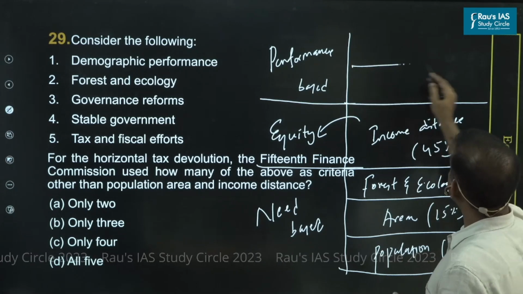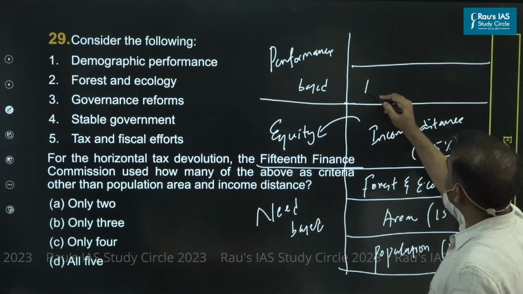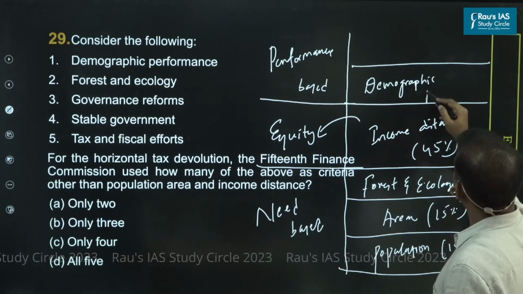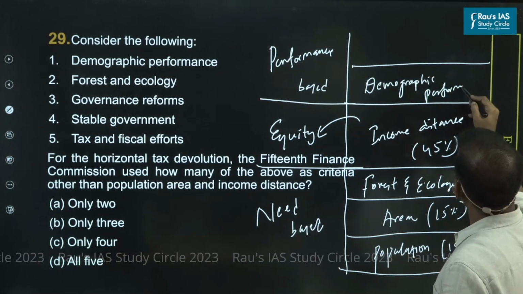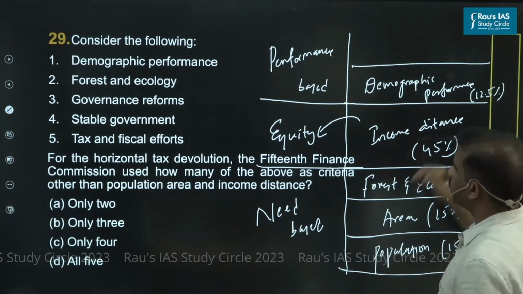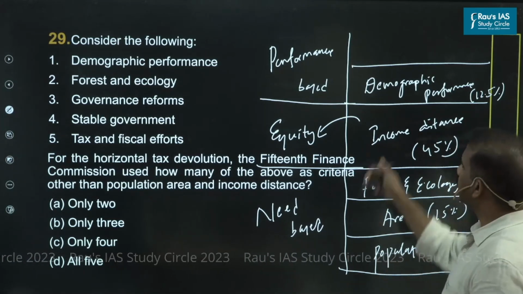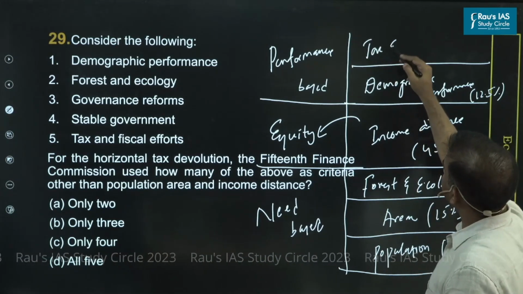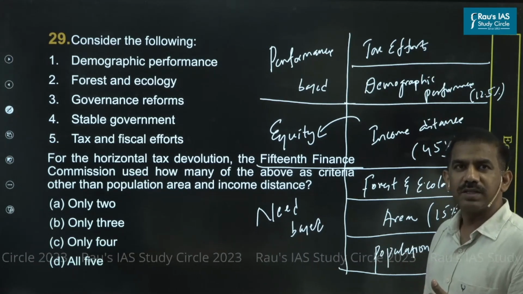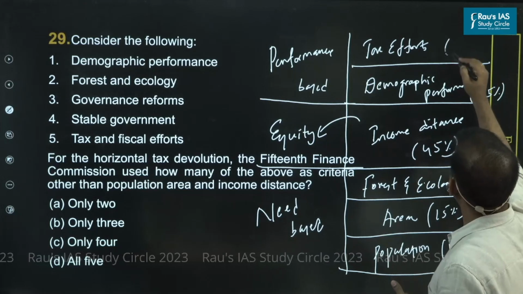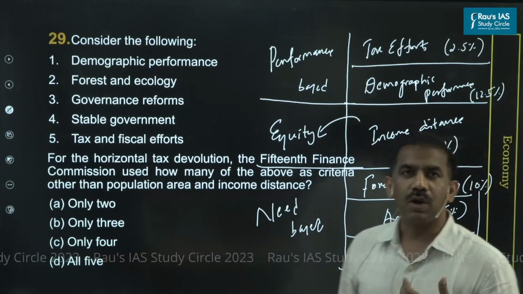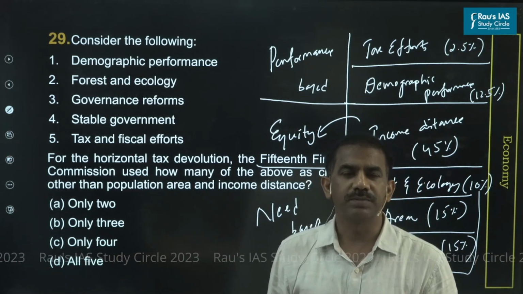The last two are performance-based. One is the demographic performance. When I say demographic performance, I mean those states that bring in various initiatives to bring stability in population growth. The other is tax efforts, various efforts to mobilize a good amount of tax revenue and at the same time contain unnecessary expense. So they have been given a weightage of 12.5% and 2.5% each. And based on these parameters, the horizontal devolution is expected to take place.